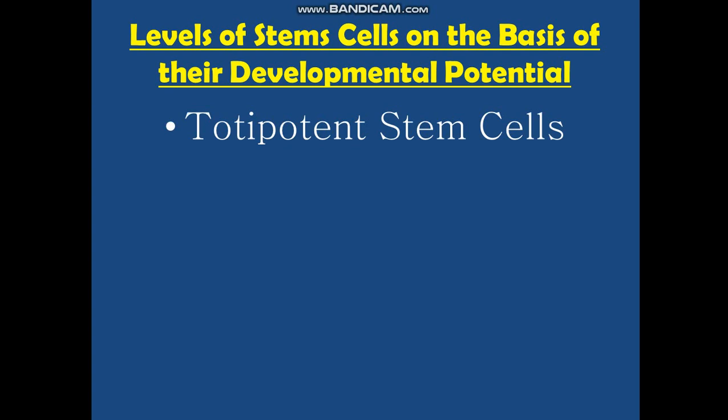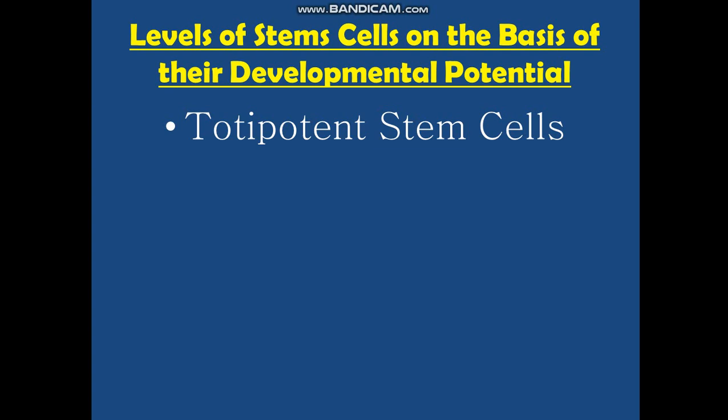The first type of stem cell is the totipotent stem cell. Totipotency, you have already studied or heard about totipotency, like the plant cells. The plant cells are totipotent. In case of vegetative propagation, if we take any cell from the plant and allow it to grow on a culture medium, it can give rise to the whole plant. So that is called as totipotency.